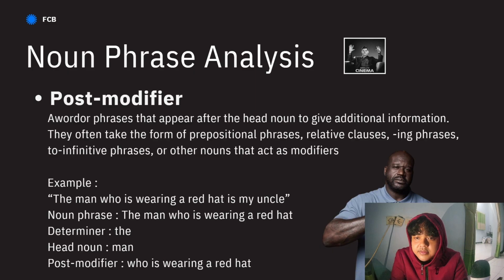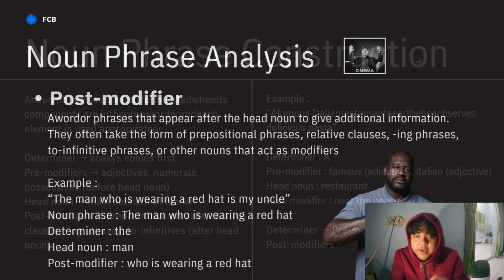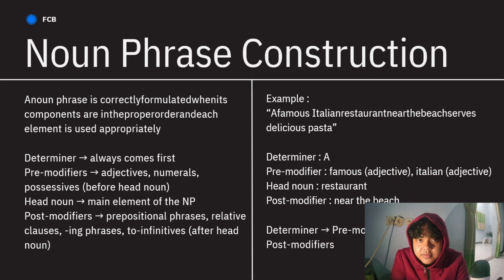The noun phrase is the man who is wearing a red hat. The determiner is the, the head noun is man, and the post-modifier is who is wearing a red hat. So the post-modifier just gives information about the head noun. And then noun phrase construction.